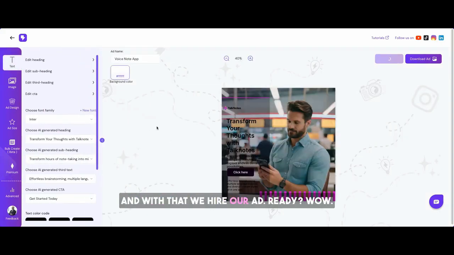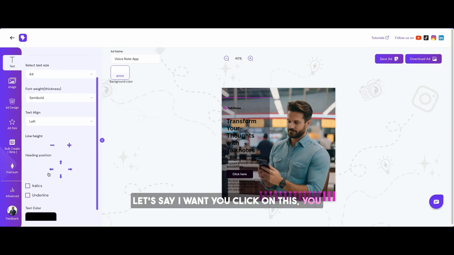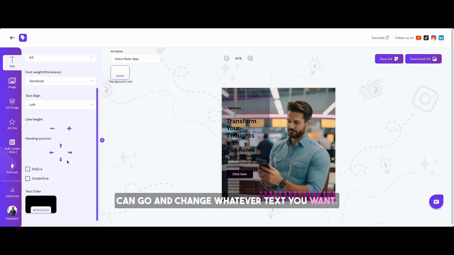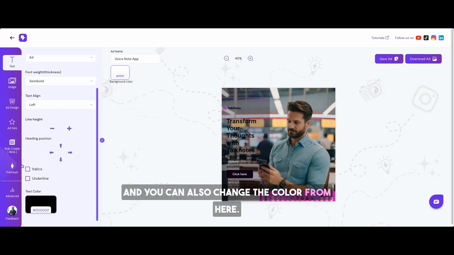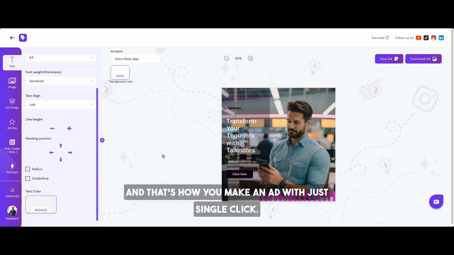And with that, we have our ad ready. Wow. If you notice, it has chosen the brand colors, which made sense. You can always move around the boxes here and there. You can change the colors. Let's say you click on this. You can go and change whatever text you want. And you can also change the color from here. Let's say I prefer white. No problem. Go for it. And that's how you make an ad with just a single click.